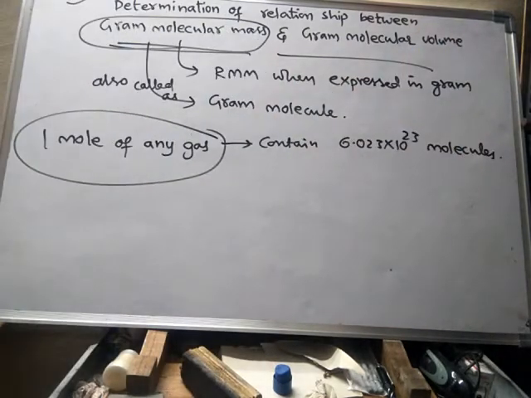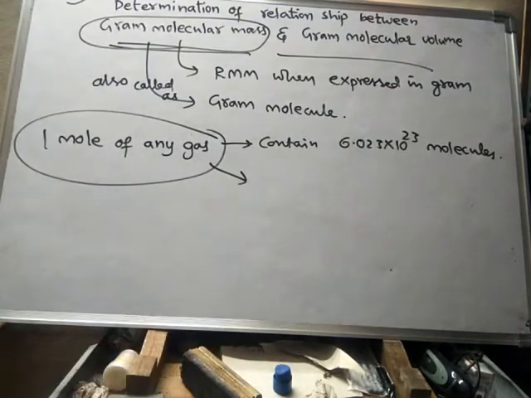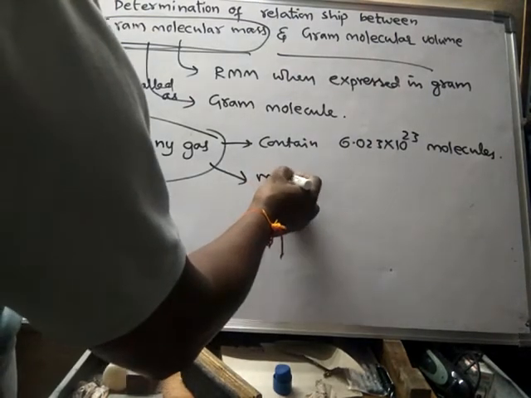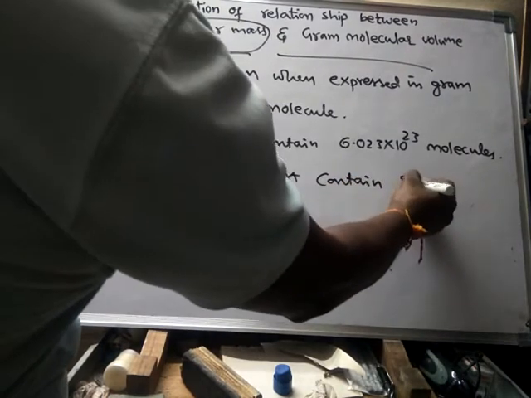It is proved. And 1 mole of any gas, whatever the gas it may be, must contain the same volume.